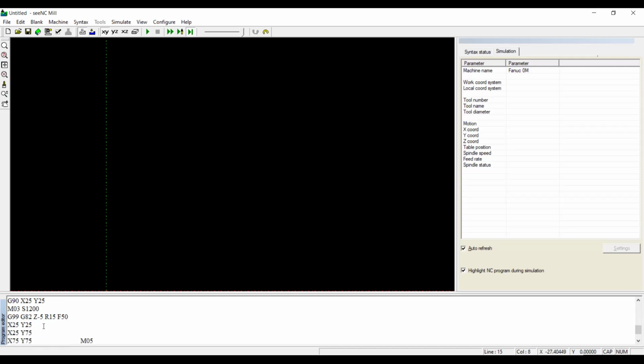G90 X25. This is for boring. G82 is for boring. Z minus is the depth of that one, R is the retract point, feed of 50. So we have given the same drilling command that we gave there. Next, I have to write the ending of the program here. M05, G28, X0 Y0, Z0, M30. Okay.